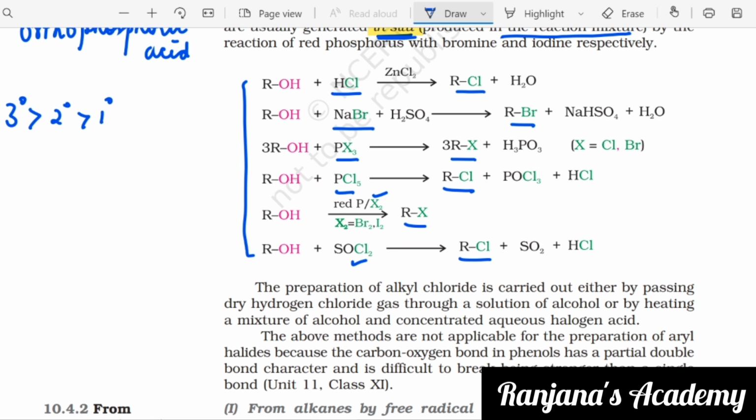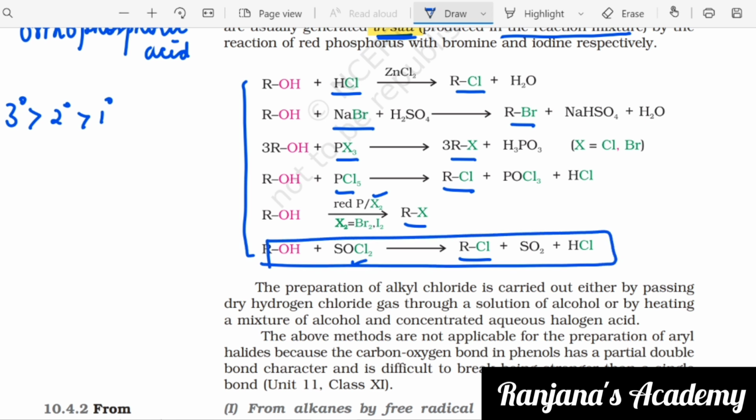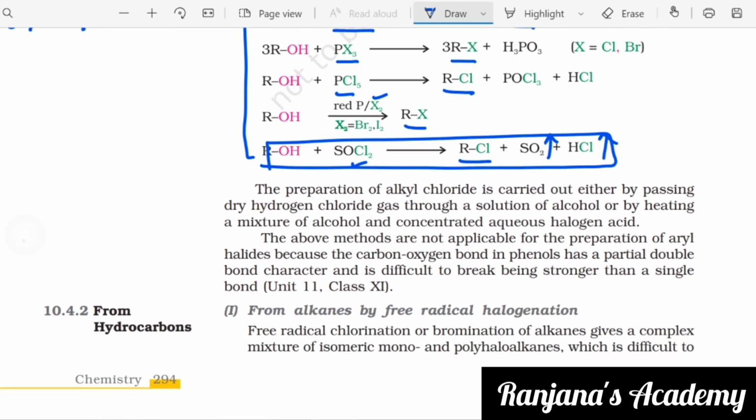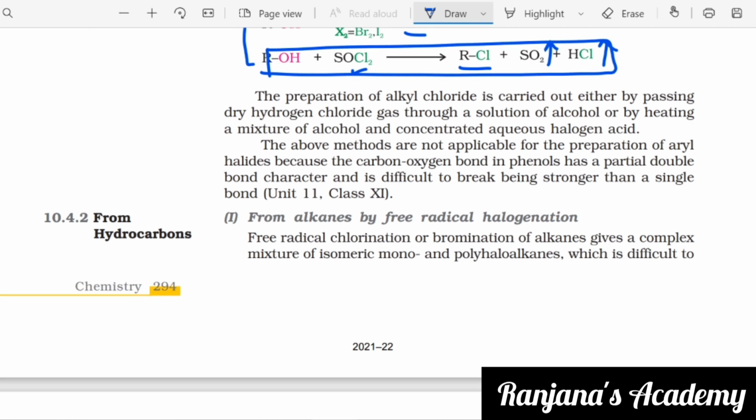So which is most suitable is your thionyl chloride. This reaction is most suitable. Why? Because you get both of these which escape into the atmosphere. Okay. So the preparation of alkyl chloride is carried out either by passing dry hydrogen chloride gas through a solution of alcohol or by heating a mixture of alcohol and concentrated aqueous halogen acid.